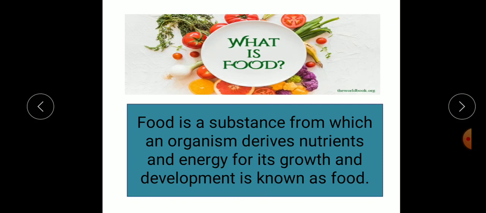Food is a substance from which an organism derives nutrients and energy for its growth and development. Food is any substance consumed to provide nutrition for an organism, and it is usually of plant or animal origin and contains essential nutrients such as carbohydrates, vitamins, fats, minerals, etc.